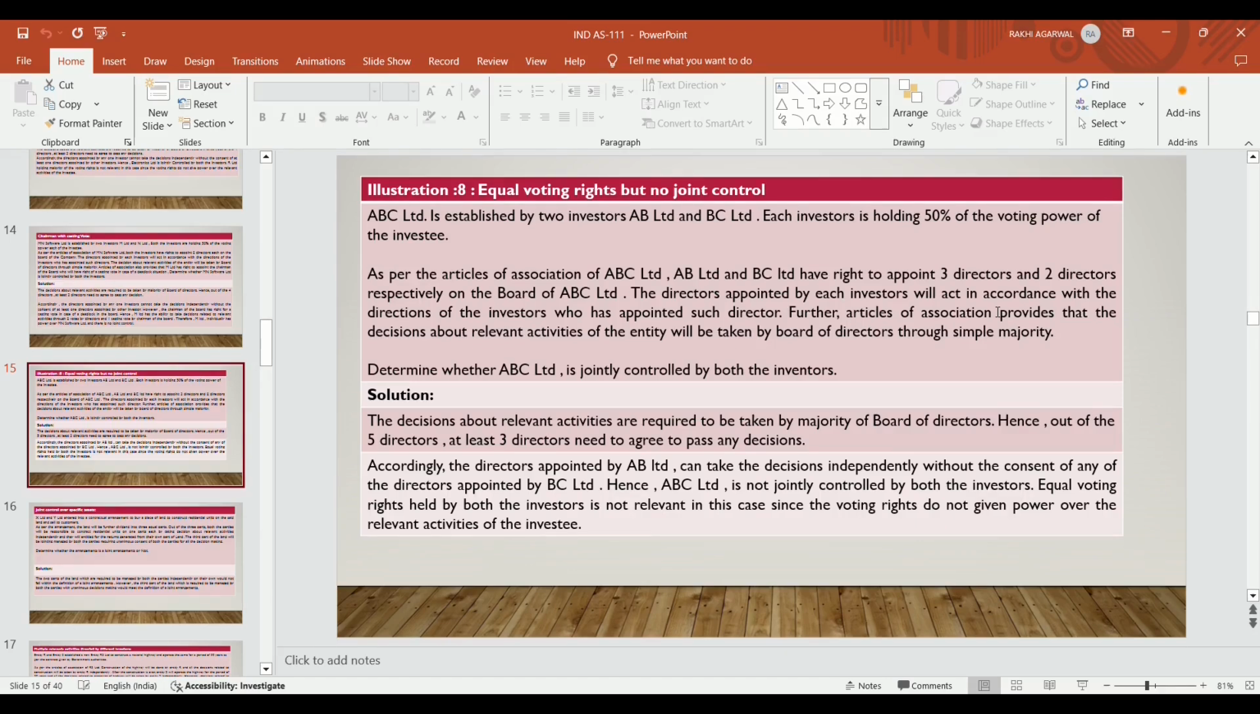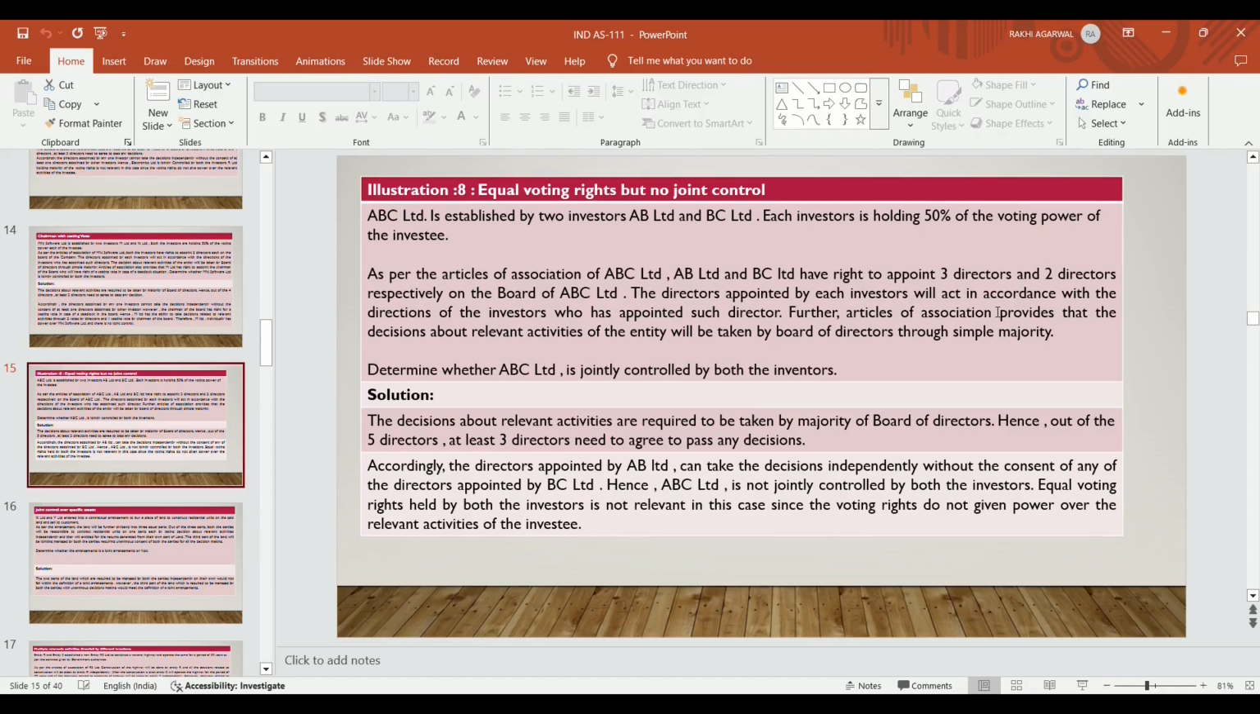Further, the articles of association provide that the decision about the relevant activities of the entity will be taken by the board through simple majority. Determine whether ABC Limited is jointly controlled by the investors. In this case, what happened? It is very clear that it is not controlled by both the parties.